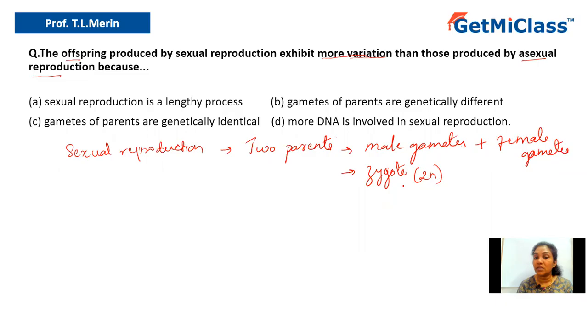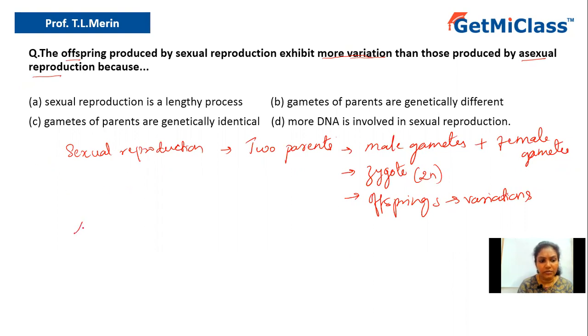Hence you can see variation in the offspring. So this zygote will give rise to offspring with a lot of variation. Why? Because there is mixing of genes, because the gametes are coming from two different parents. So you can see a lot of variation in case of sexual reproduction.